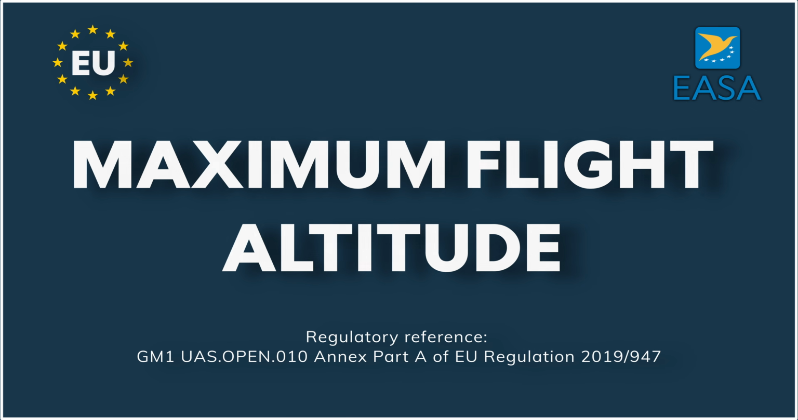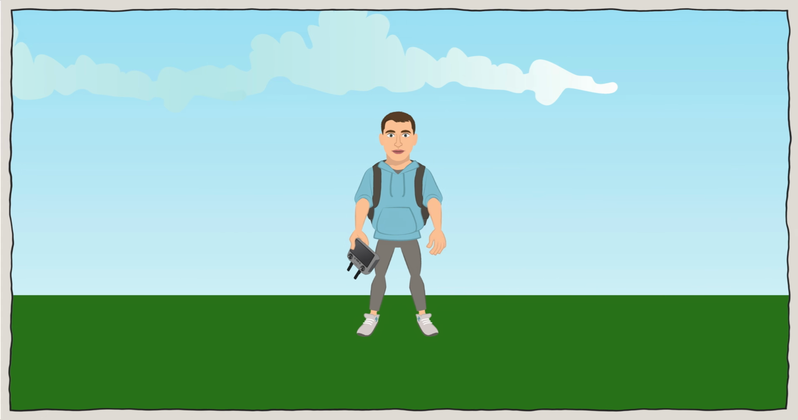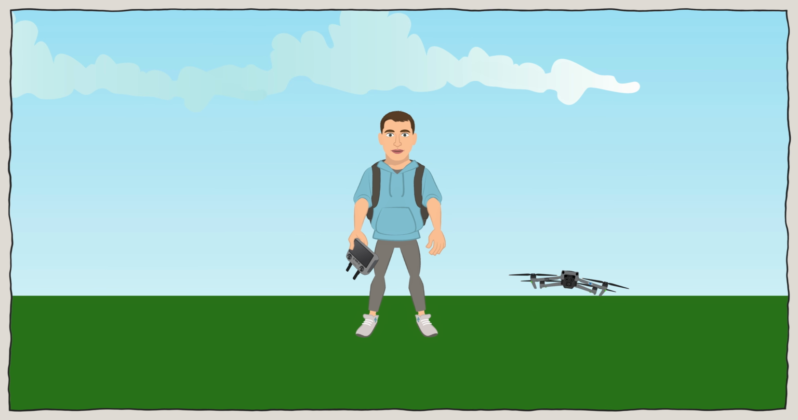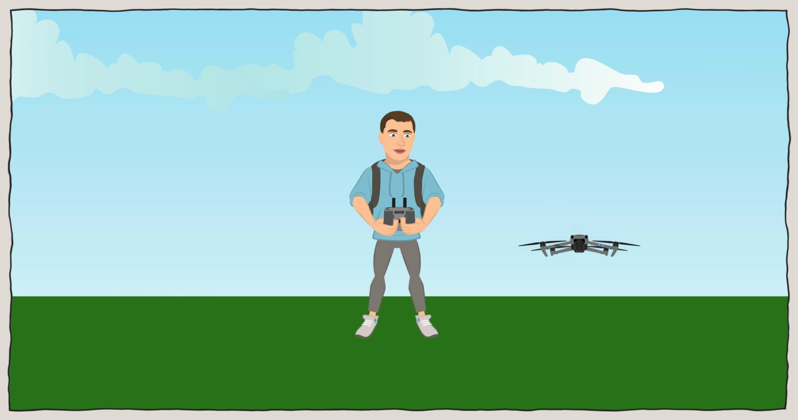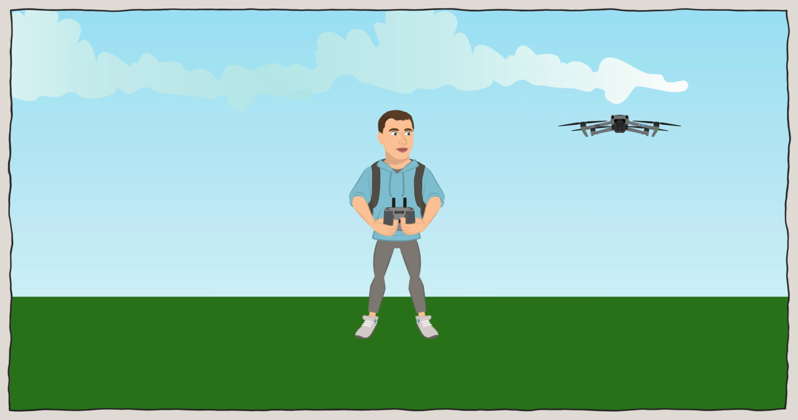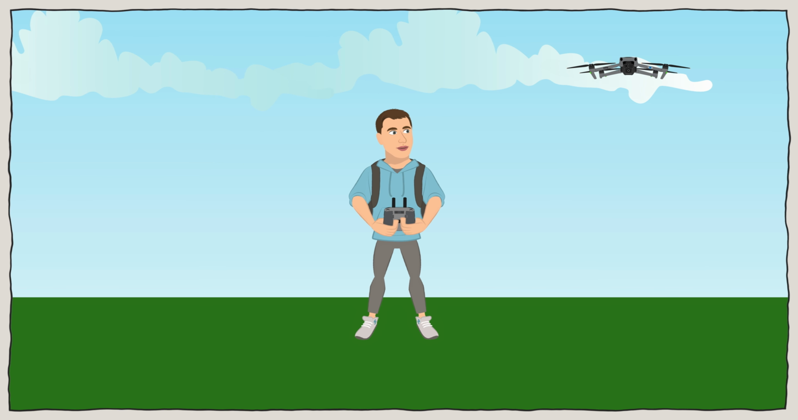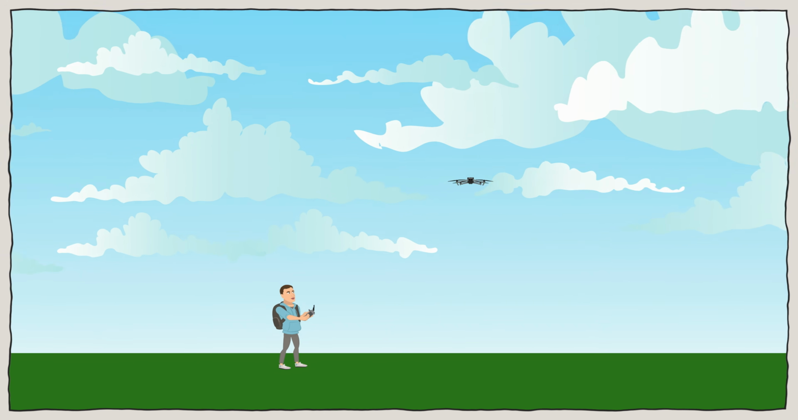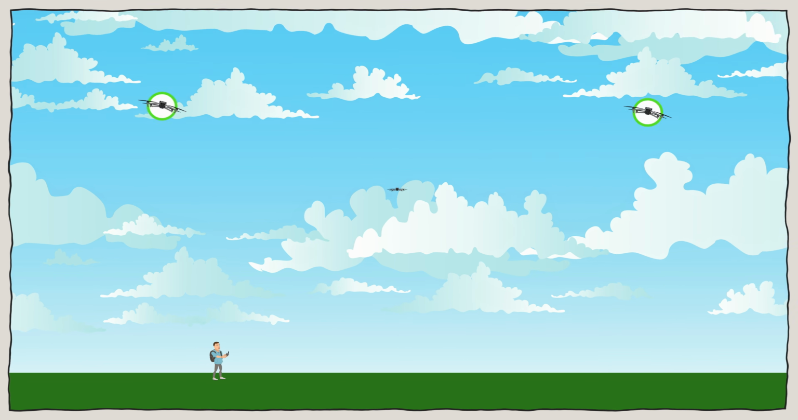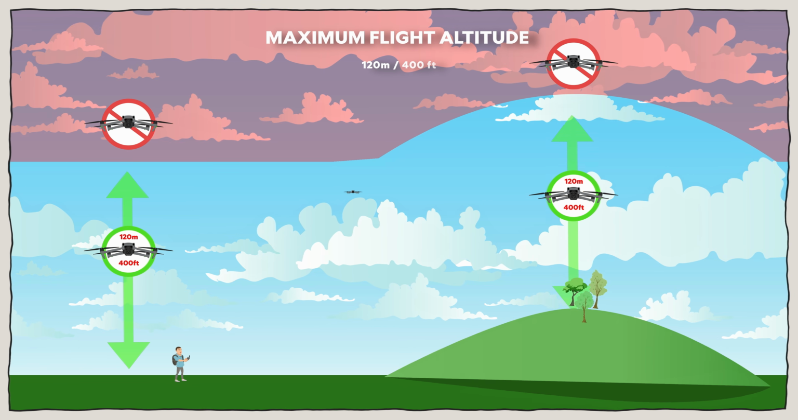Maximum flight altitude. Max flight altitude in the open category is exactly the same for each subcategory, and it's 120 meters from the ground. That means you can't fly above 120 meters. Over 120 meters is like a no-fly zone.